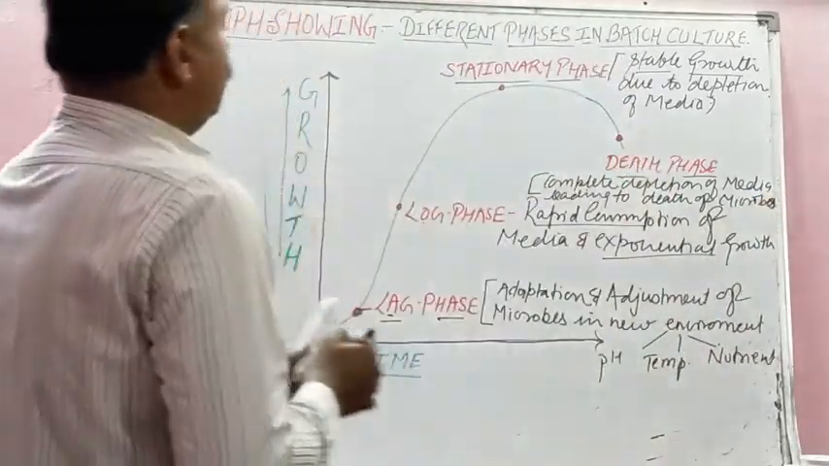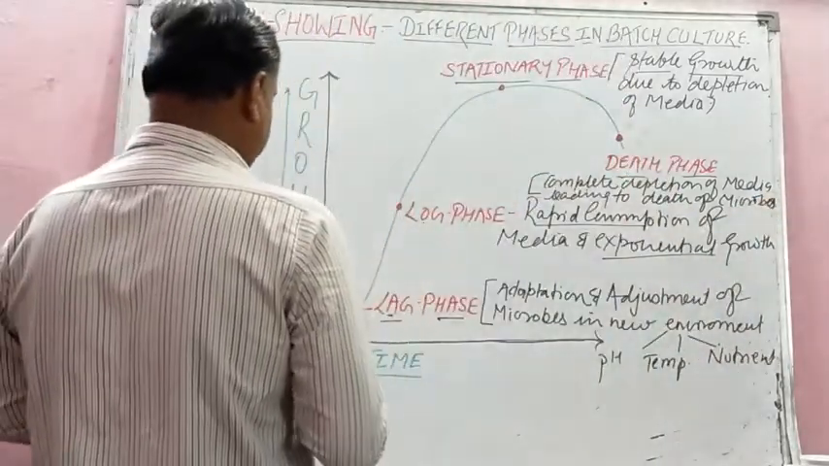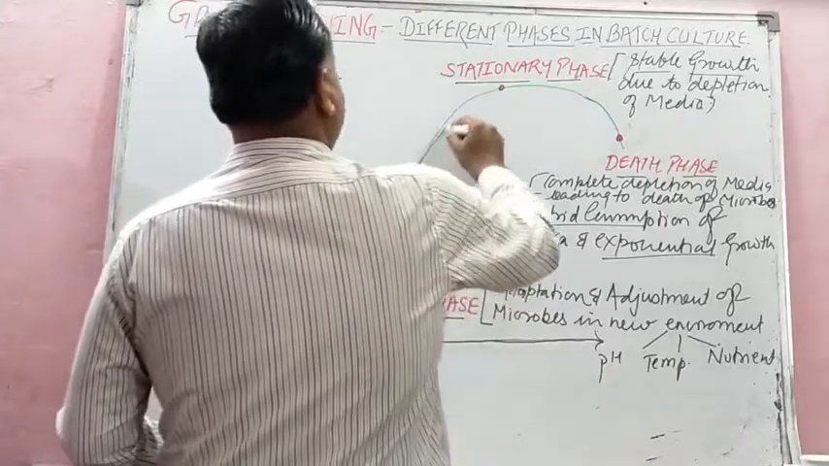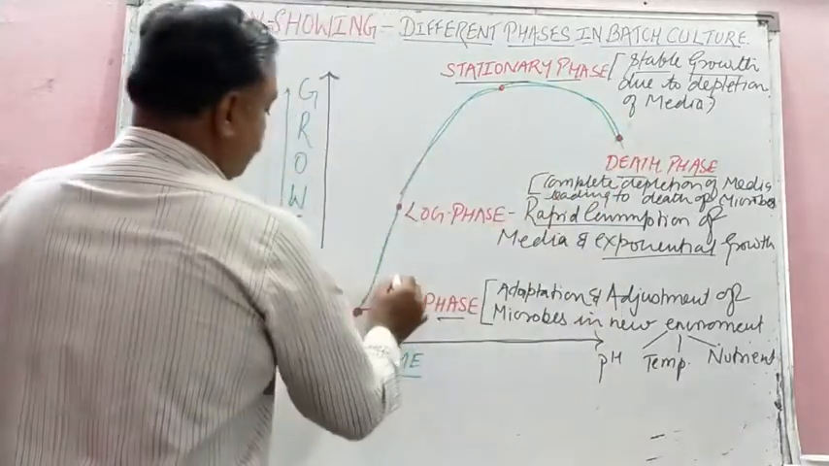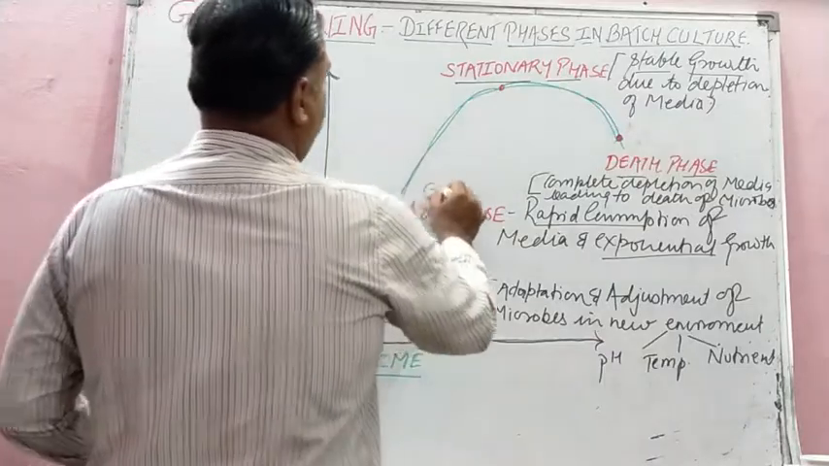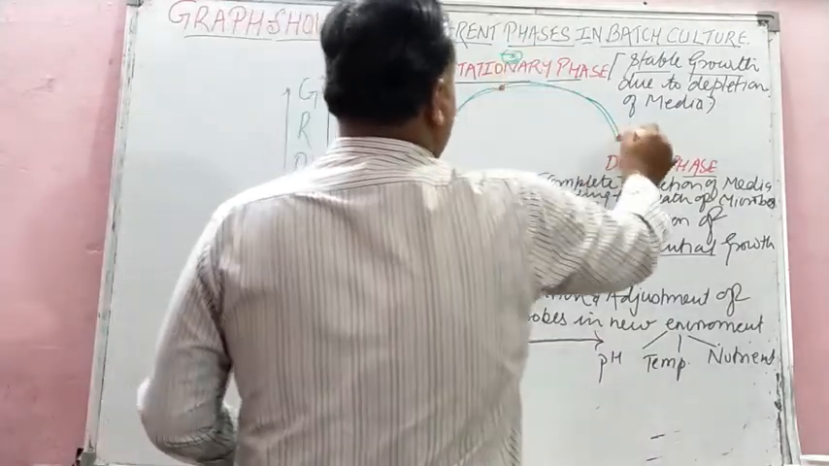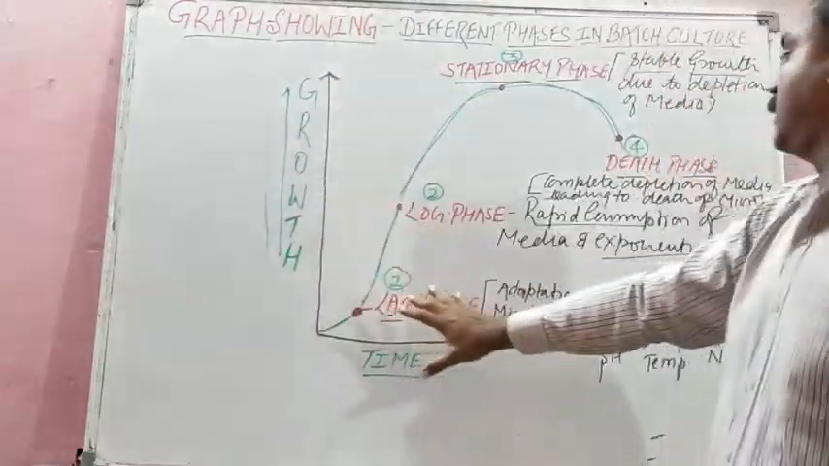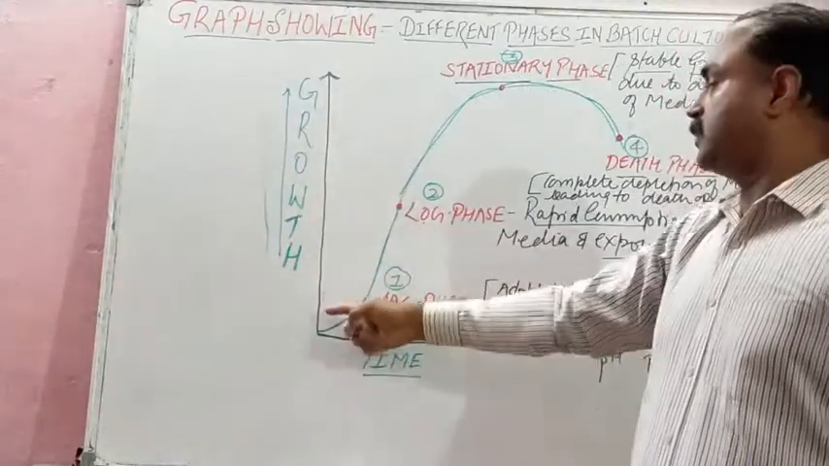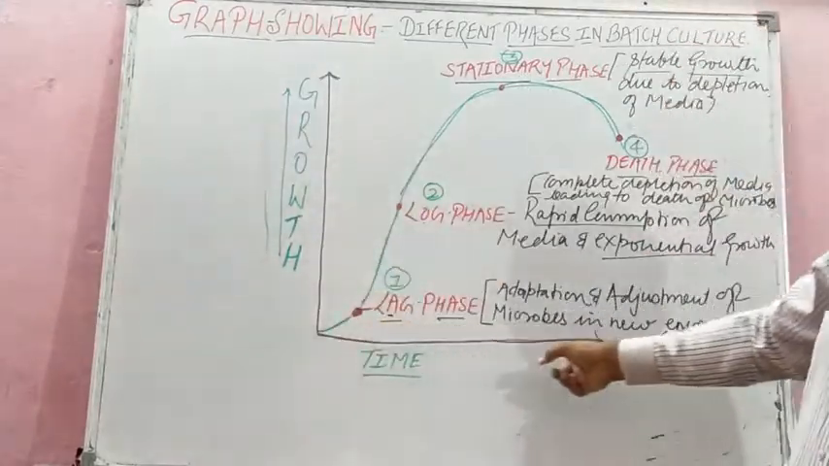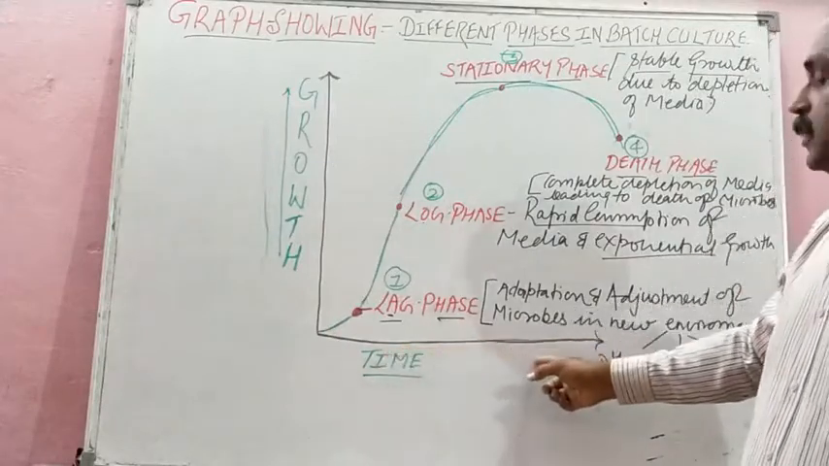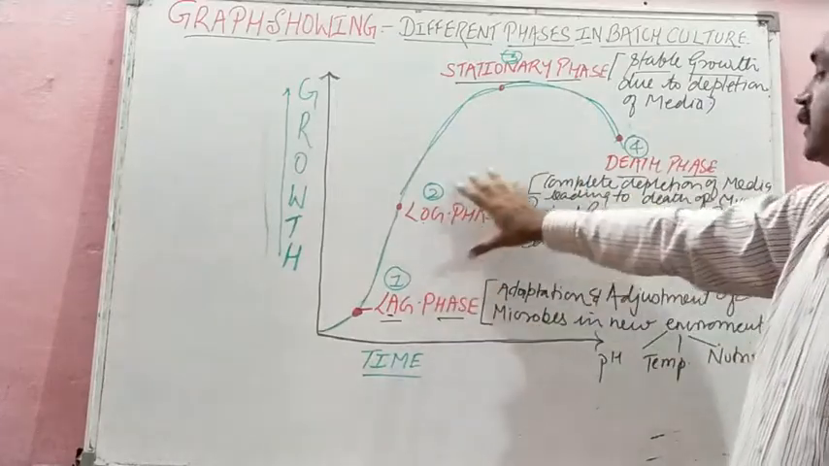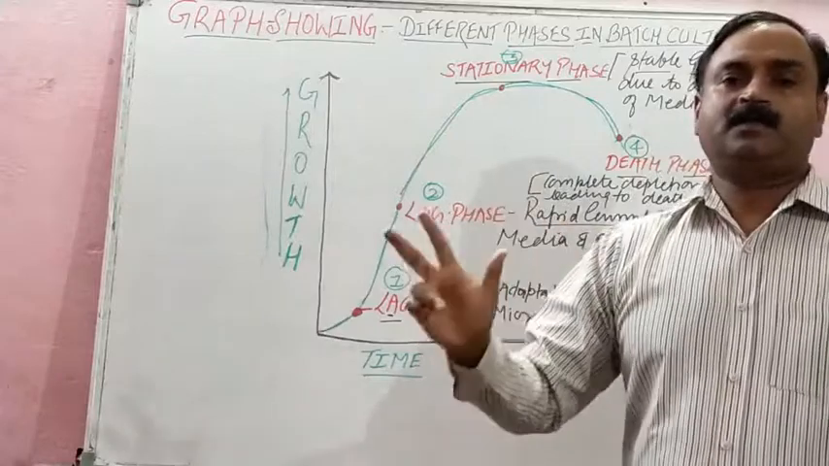Student, all these are the four phases of growth kinetics, you can say, or different phases in batch culture. The first one is lag phase, second log phase, third stationary phase, and fourth one is death phase. And fortunately, children, this topic is important for your practical also. This axis tells you about the growth of the microbe with respect to this axis time, isn't it? So this topic is called the graph showing different phases in batch culture. First one is lag, then log, stationary, and death.